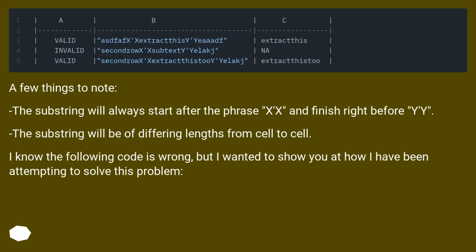A few things to note. The substring will always start after the phrase XX and finish right before your Y. The substring will be of differing lengths from cell to cell.